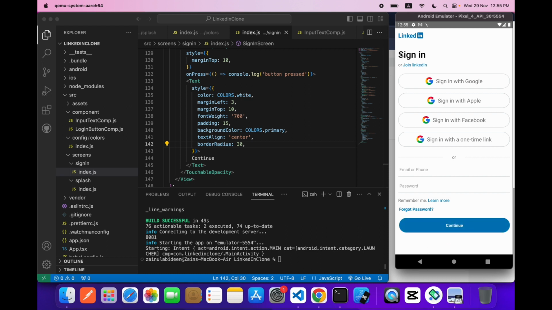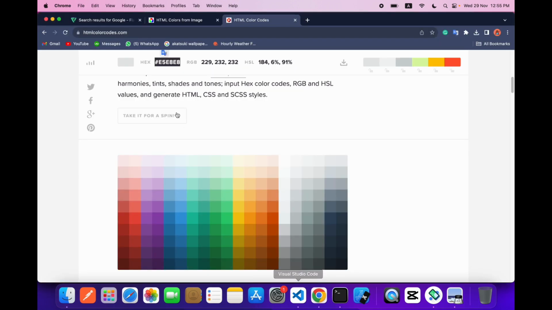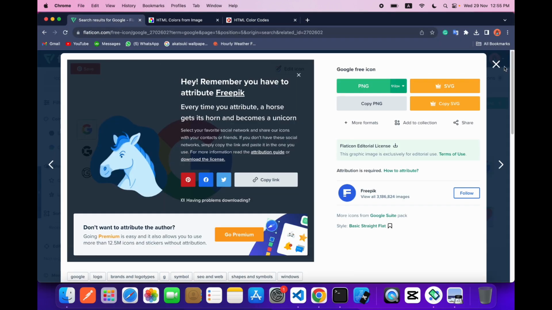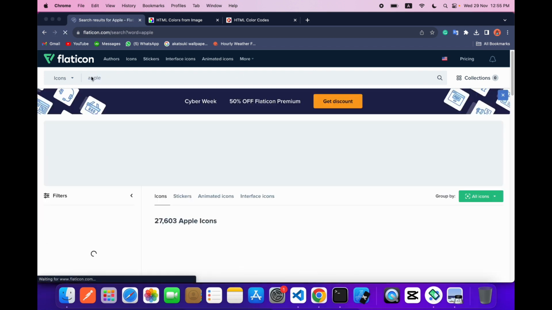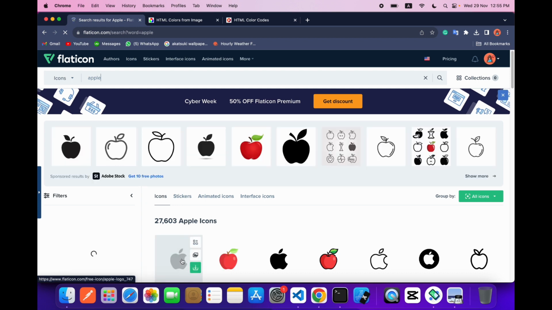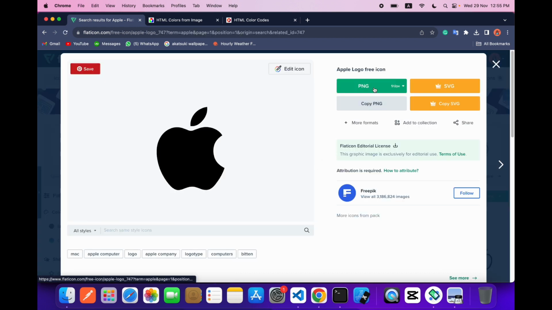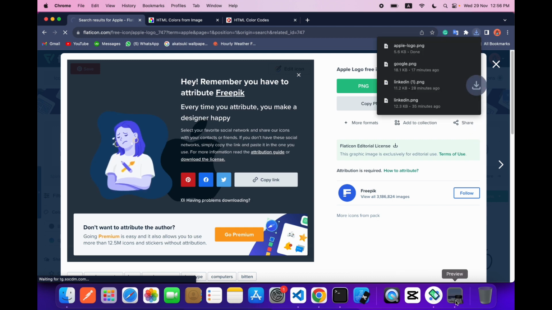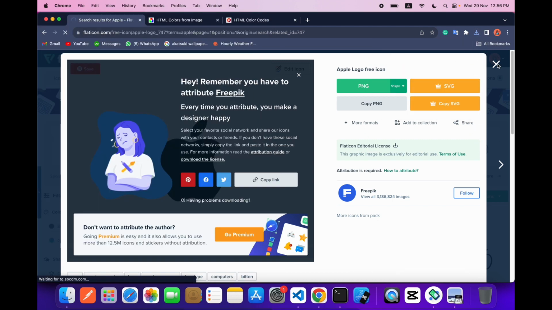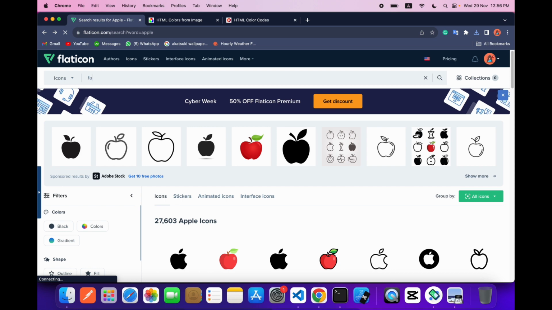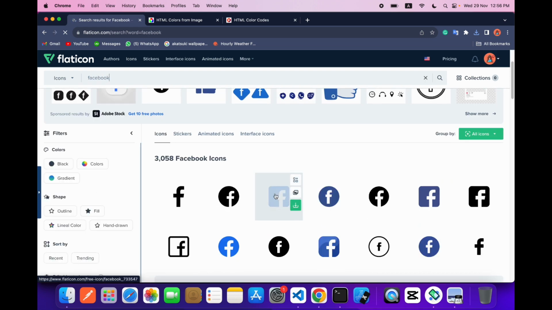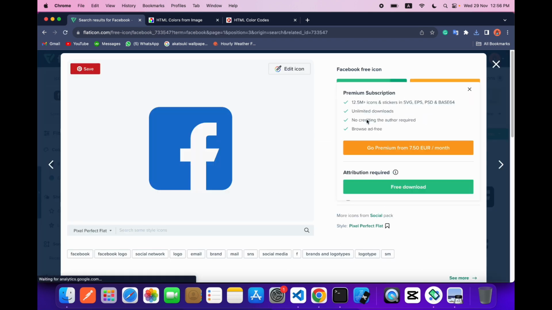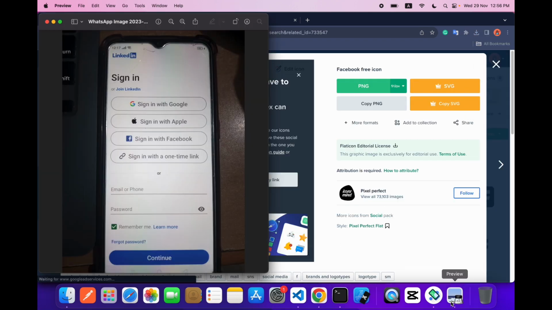Now let's quickly change our icons. Let's download the icons. So here we have apple, so let's download this, and then we have Facebook, so let's download this. Then we have link.